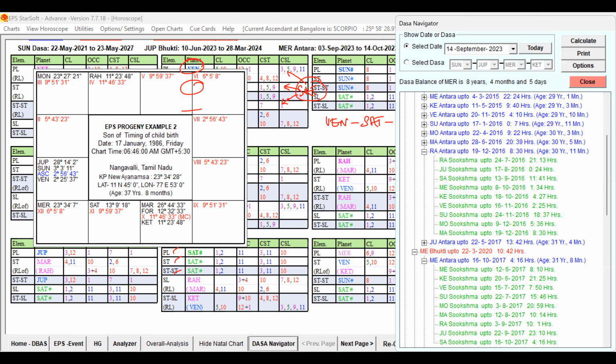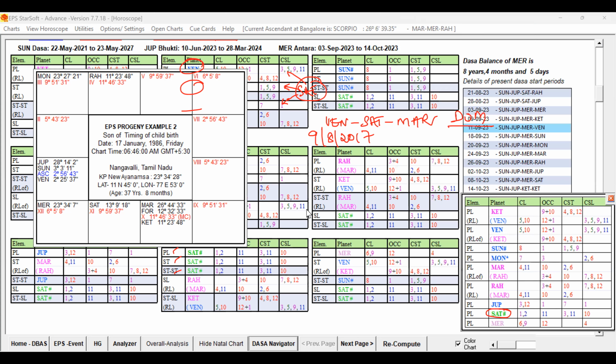Let us check the date of childbirth. 9 August 2017. That child was born. Just a minute. Yes. Mercury, July, August. So 9th August means approximately Mars Sukshma. So in that Mercury Antra, in the Mars Sukshma, the child was born.